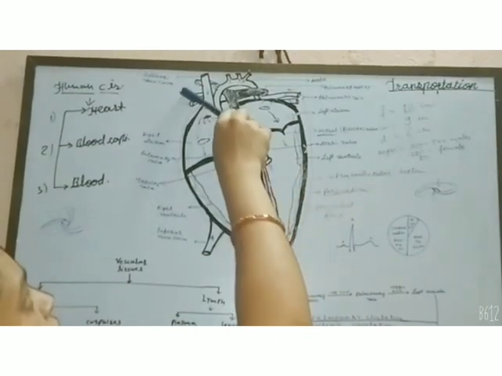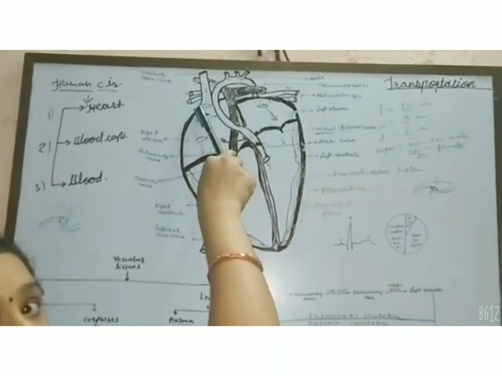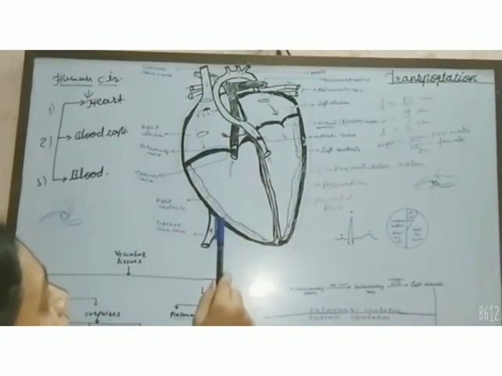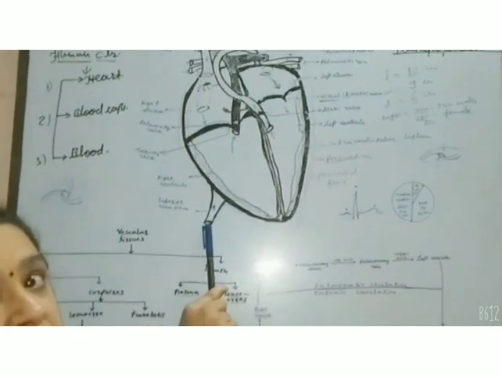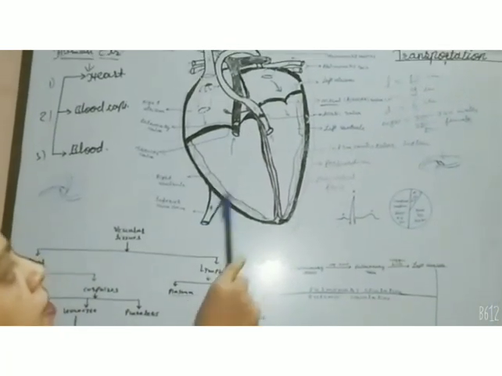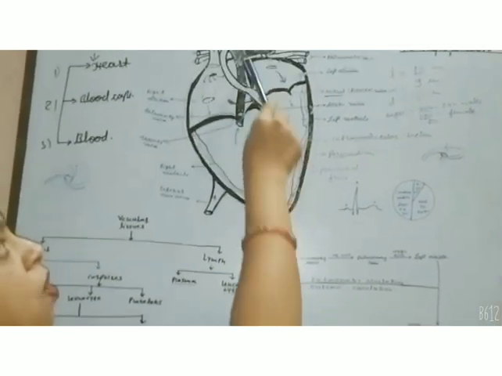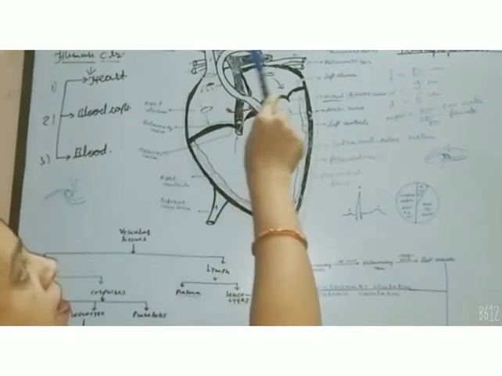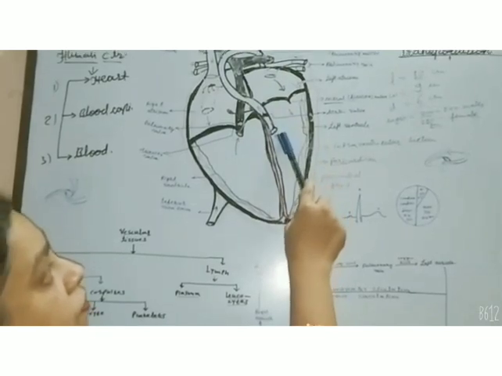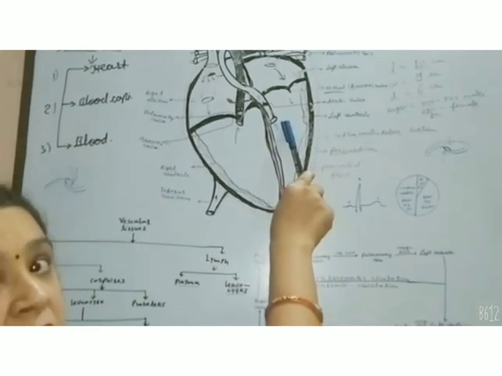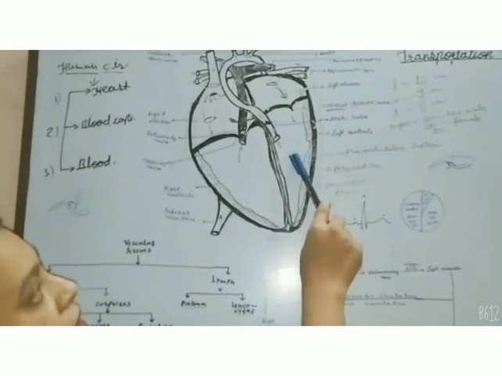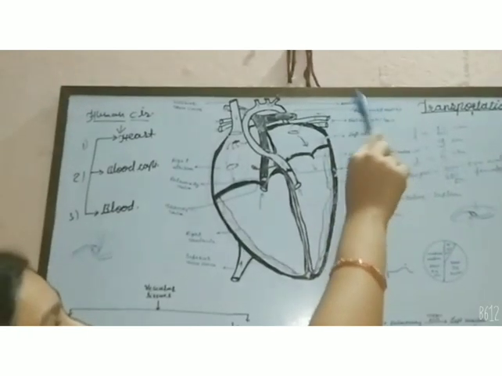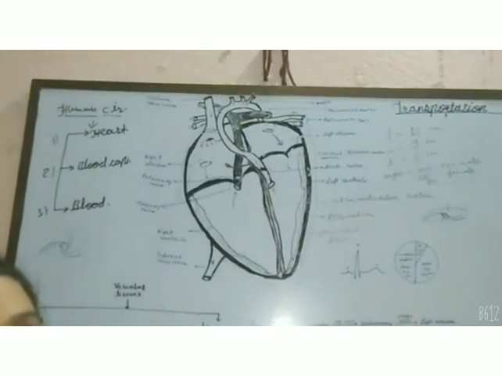The blood vessels which bring deoxygenated impure blood and pour it into the right auricle are the superior vena cava and the posterior vena cava, which come from the back side of the heart. The blood vessel which takes impure deoxygenated blood towards the lungs for purification is the pulmonary artery. And the blood vessel which receives pure oxygenated blood from the left ventricle of the heart and circulates it throughout the body parts is the aorta. So this is the internal structure of the heart.